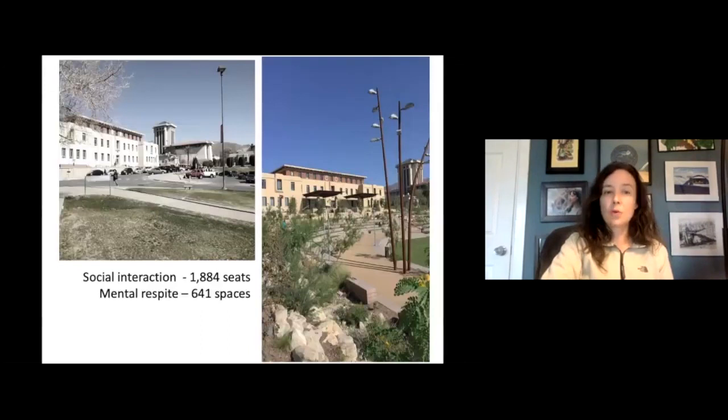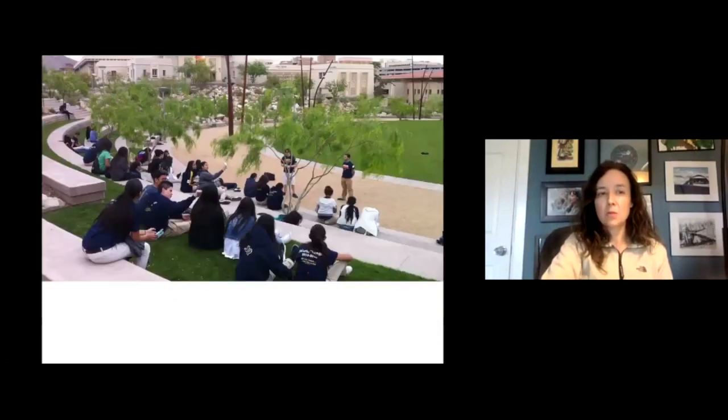And so overall, they increased the social interaction, by 1,800 seats, all types of places for folks to go outside and be part of this landscape. And then they also increased vastly the spaces for mental respite. So the difference between these two spaces is in one, people can gather. In the other, someone may choose to sit by themselves in sun or shade. They may choose to walk, but this is a place where it can be more quiet and they can calm their mind. And so, of course, this would be an example of social interaction.